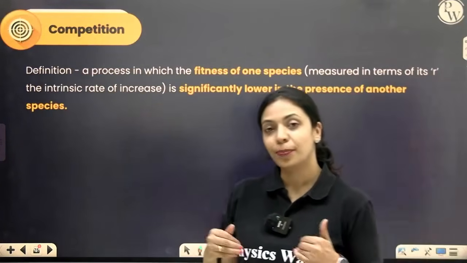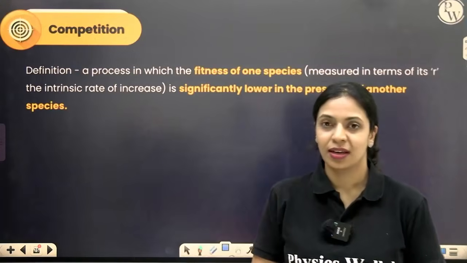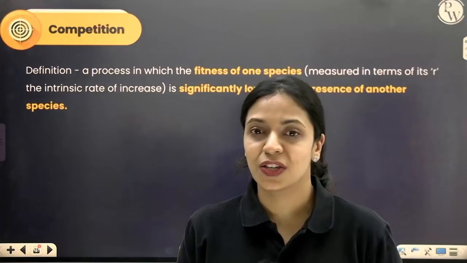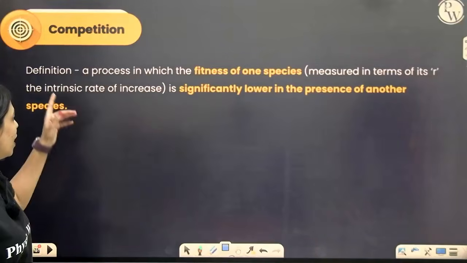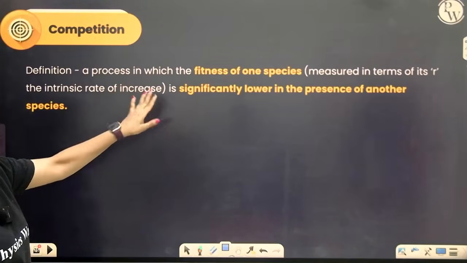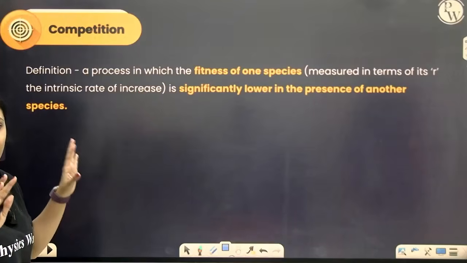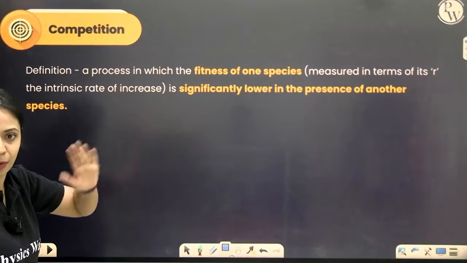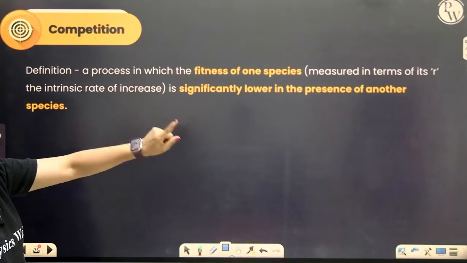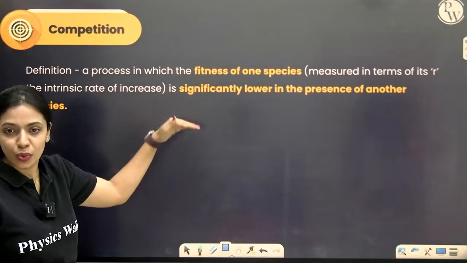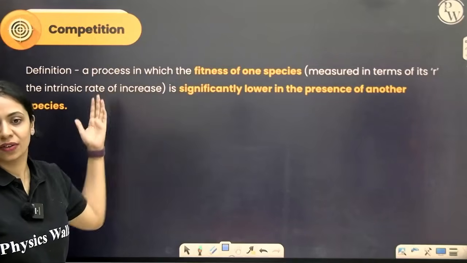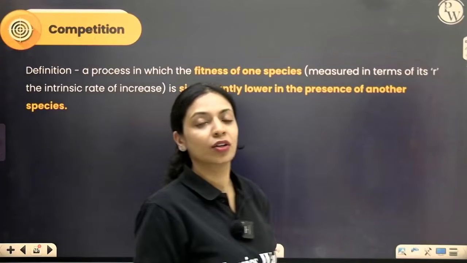Whenever, in the presence of another species, the reproductive fitness of one species is compromised, then you call it competition. Fitness here doesn't mean physical fitness. I'm talking about reproductive fitness, which is lowercase r, birth rate minus death rate. If the reproductive fitness of one species is reduced in the presence of another species, then you call it competition.